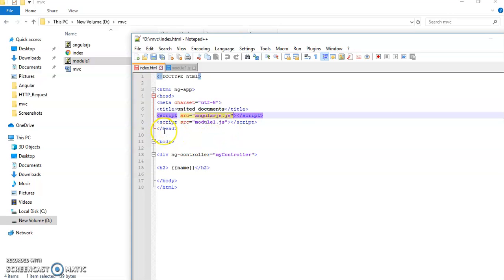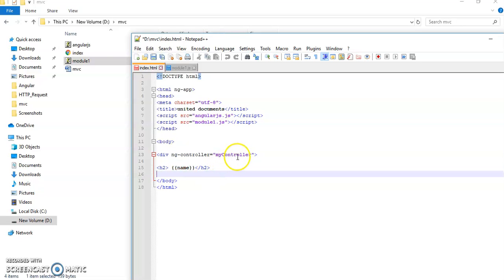After that we close the head and open the body. In the body we create a div. In the div we write ng-controller. ng stands for angular, and controller we write as is. This is predefined; we cannot change it.